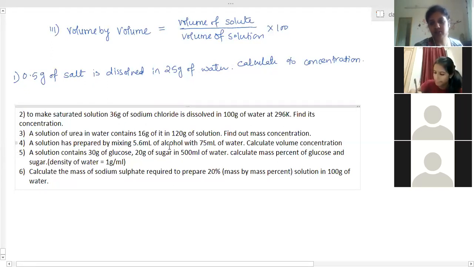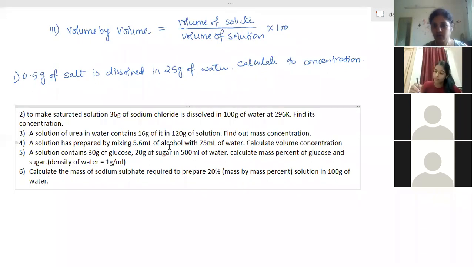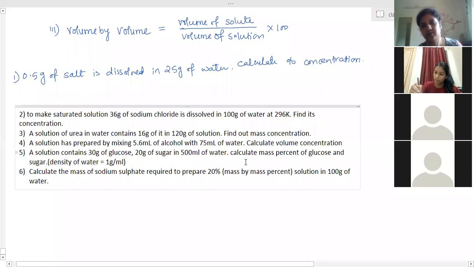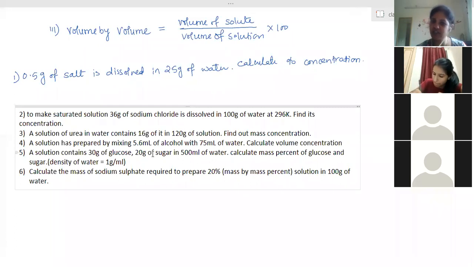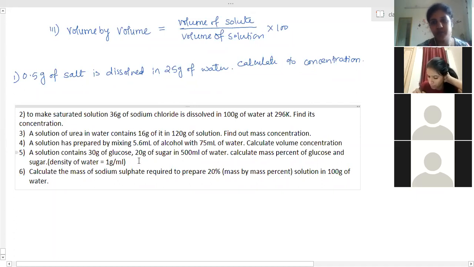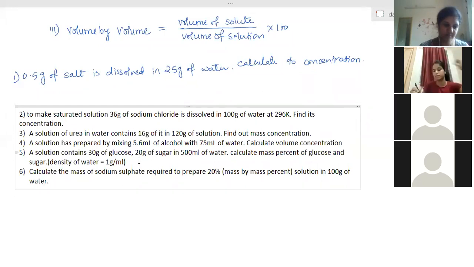Then what is the mass of the solution? 530 grams. No. For glucose, 550 grams. Ma'am, you told to find it separately. Yeah, separately, when there are 30 gram of glucose and 20 gram of sugar, both are present in the solution. No, I thought we have to find concentration of glucose separately and sugar separately. No, both have been added in this water. Then how much percentage of glucose is present and how much percent of sugar is present, you have to calculate separately. Ma'am, sugar concentration is 3.63. Yes, right, 3.63.